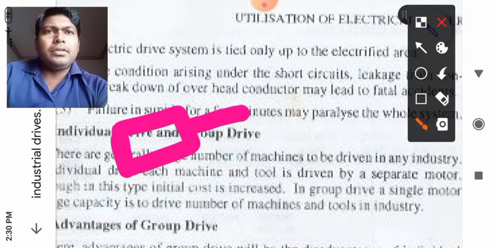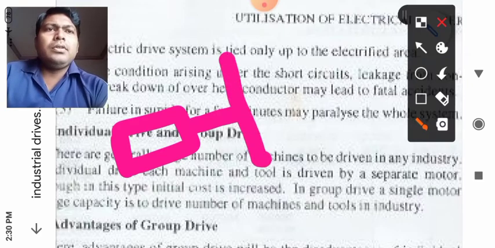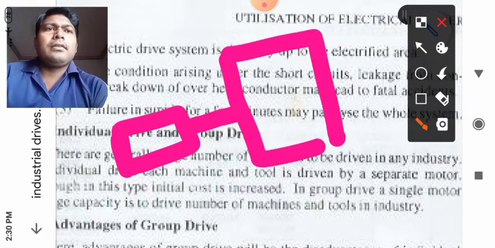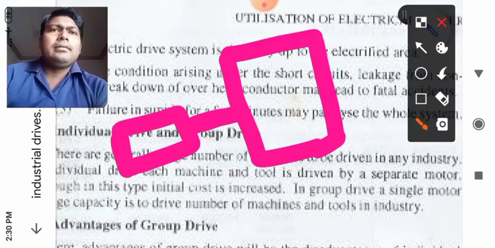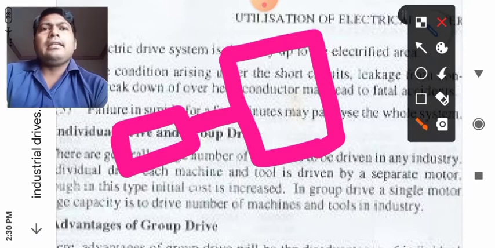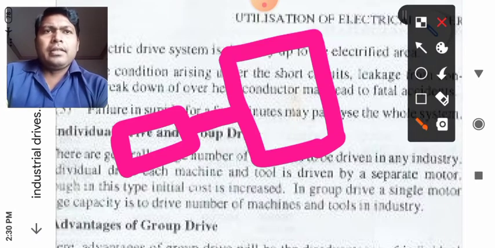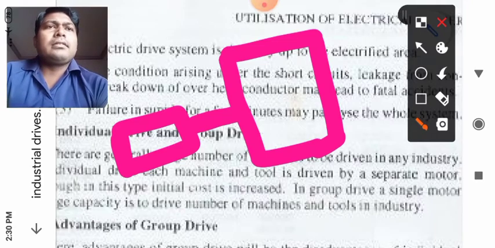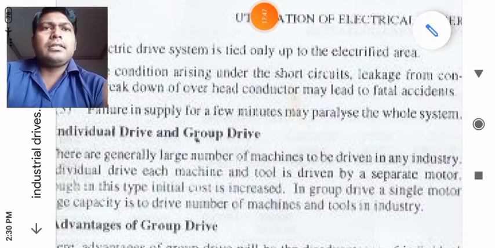Now this shaft has to be connected to a system which has to be operated, right? This shaft will rotate, and the electrical energy will be converted to mechanical energy, and the desired work will be carried out. So this is your individual drive. Now what happens in group drive, let us discuss with this sketch again.